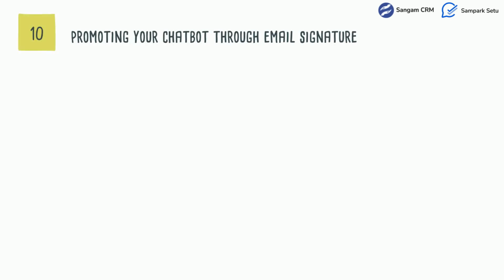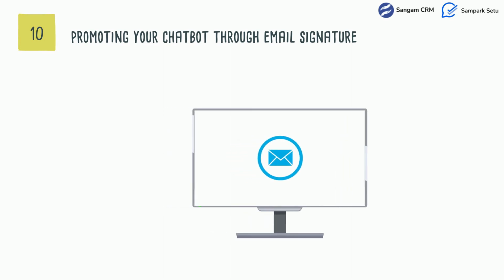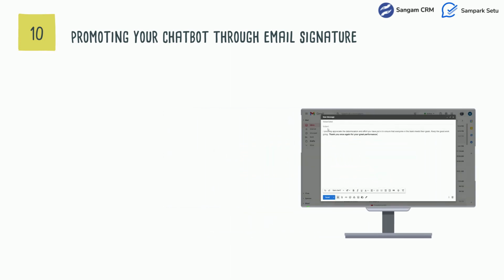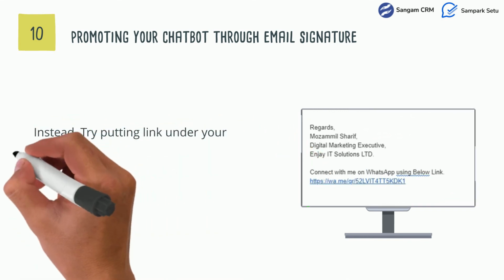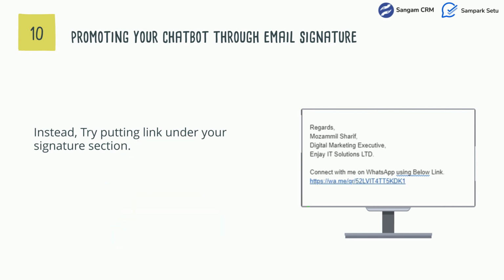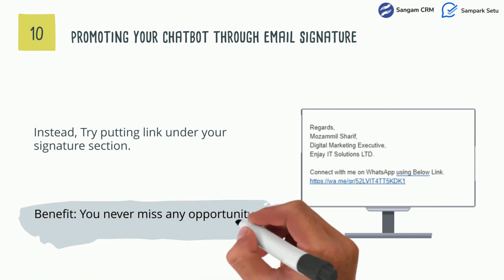Next is promoting your chatbot through your email signature. Well, obviously, you can mention the link to your WhatsApp chatbot in the main body of the email. But sometimes it is irrelevant to put links out of no context. Instead, try putting the link under the signature section. This will make sure that you never miss an opportunity to inform your customers regarding your chatbot.